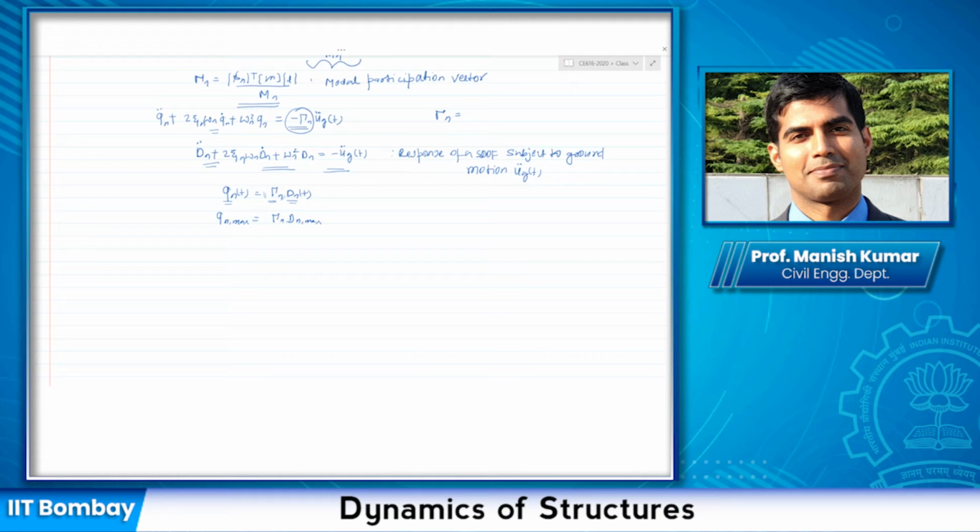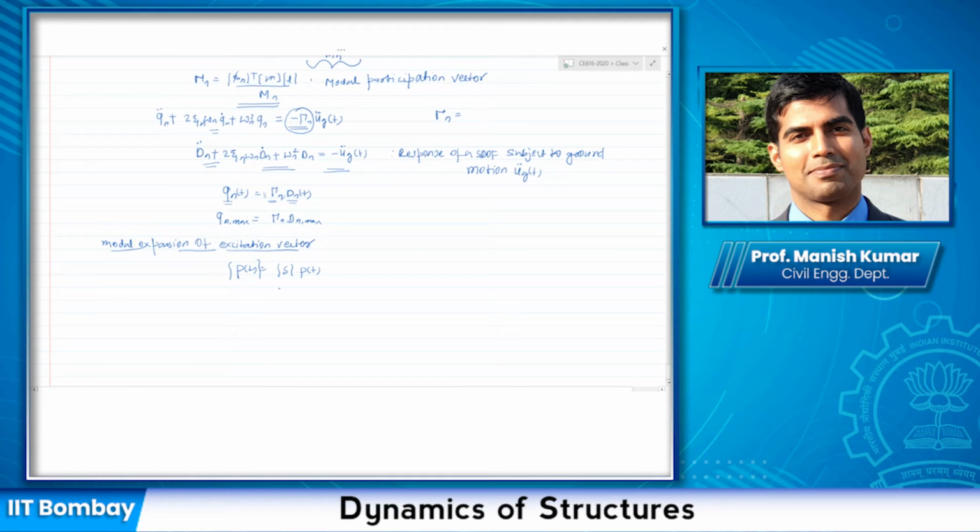Remember, we said that for some special cases, my P vector, the applied force vector, can be written as a spatial distribution S times a time distribution, and this is specifically true for seismic excitation.